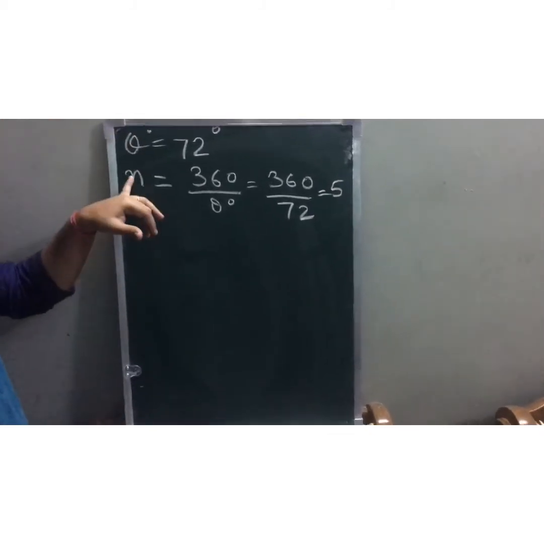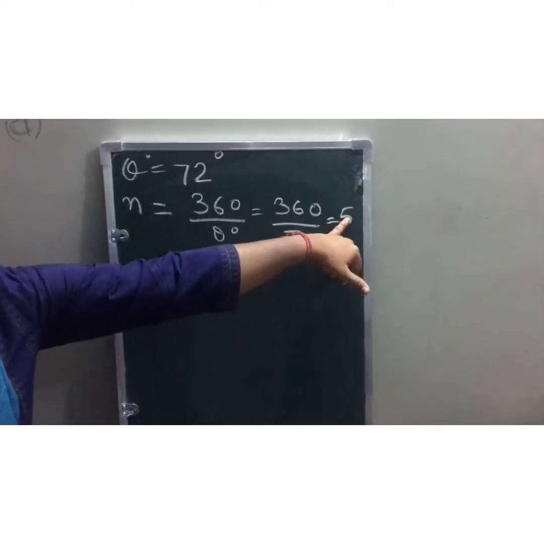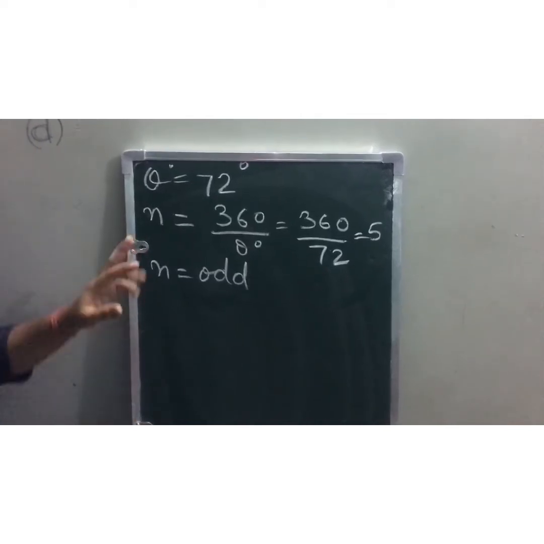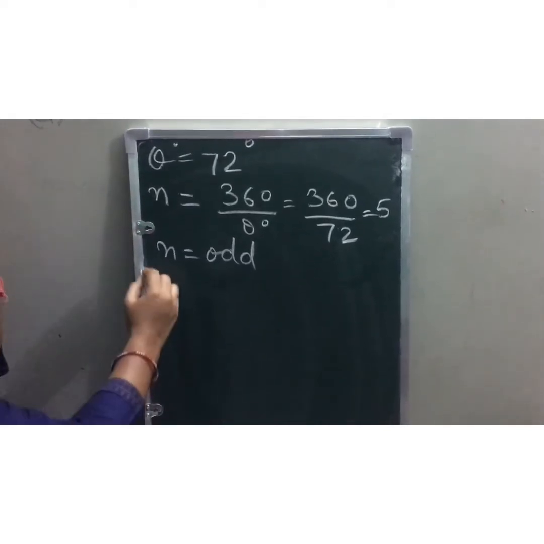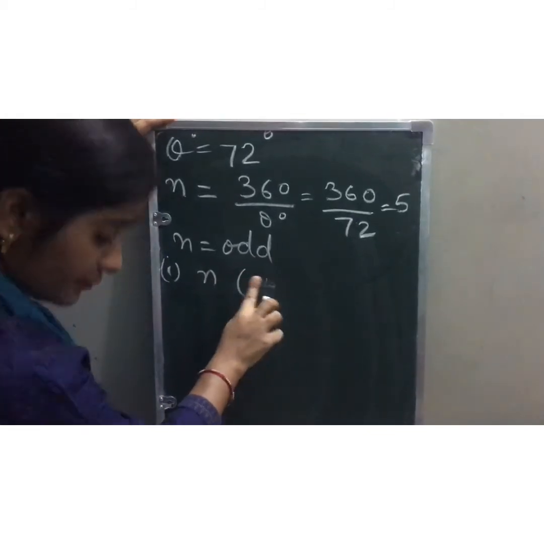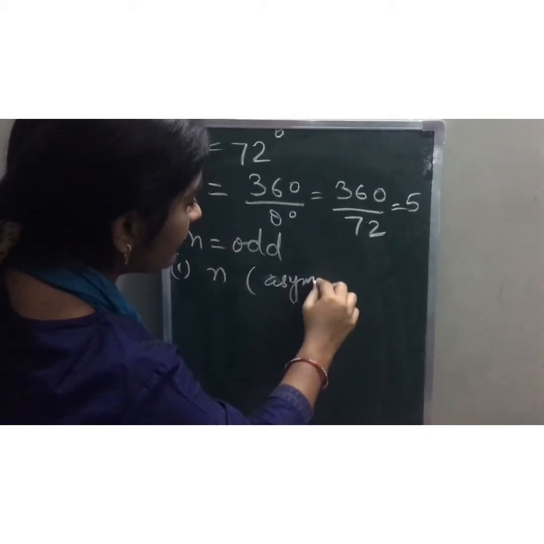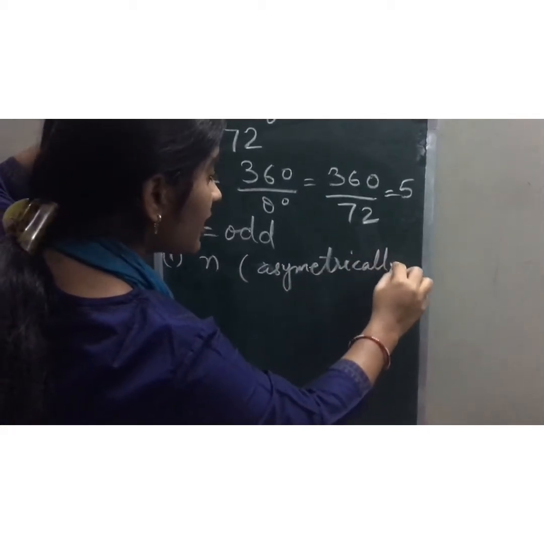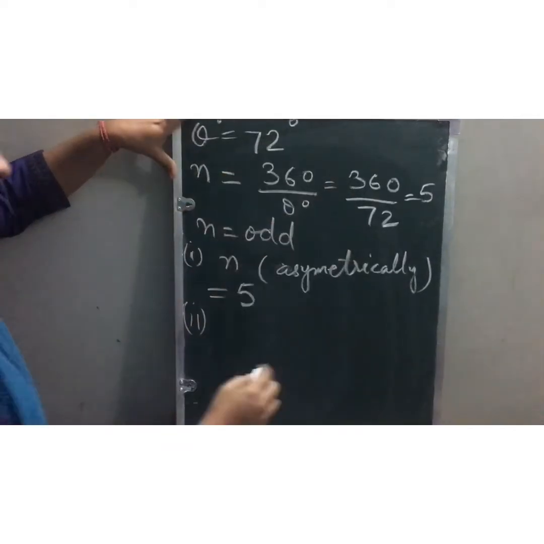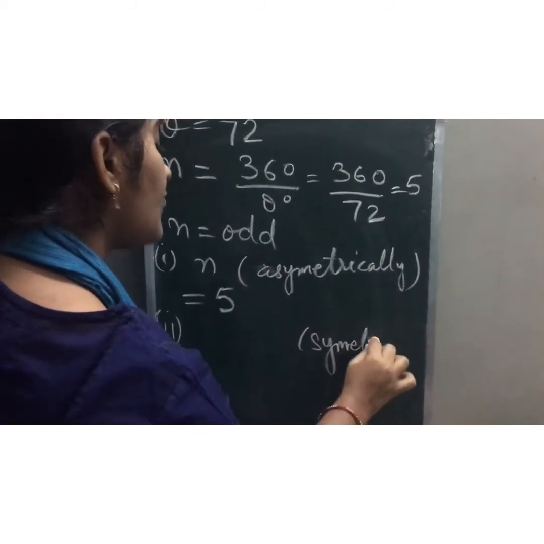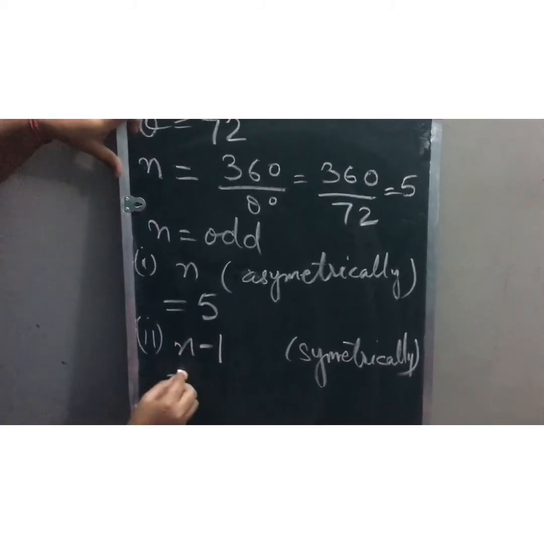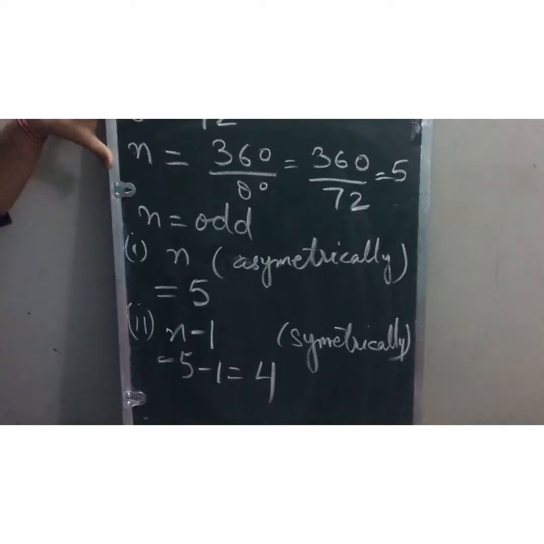Okay. Now you know what n is. Is n even or odd? n is odd. Now I will explain what the two cases are. If n is odd, again we have two cases. What is the first case? The number of images will be n if the object is placed asymmetrically. That means the number of images will be 5. If the object is placed symmetrically, that is on the bisector of the two mirrors, then the number of images will be n minus 1. That means 5 minus 1 equals 4 images will be formed.